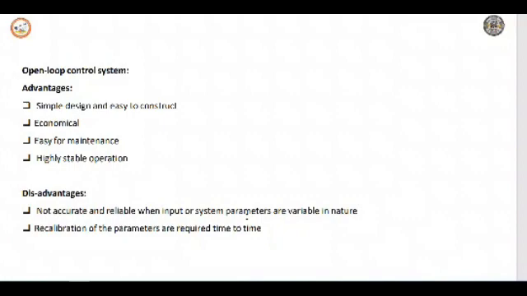Whenever there is a change in the input or a change in the system parameter in the process, this type of system will not give a proper output. So that is the disadvantage. And recalibration of the parameters is required from time to time. So calibration is required for this type of system when used for a longer time.